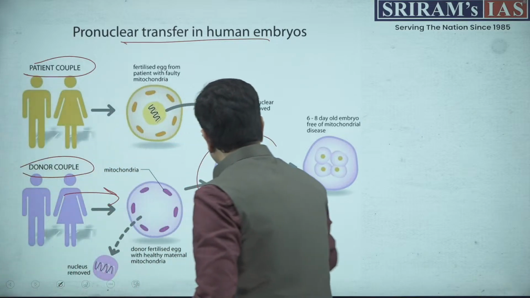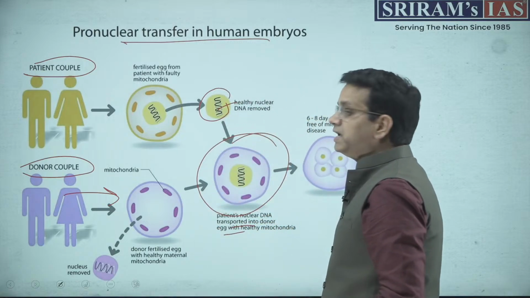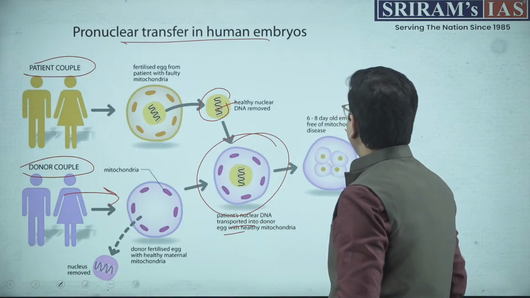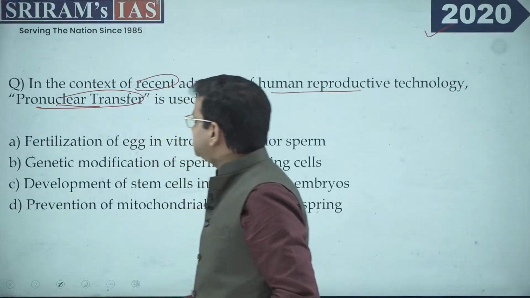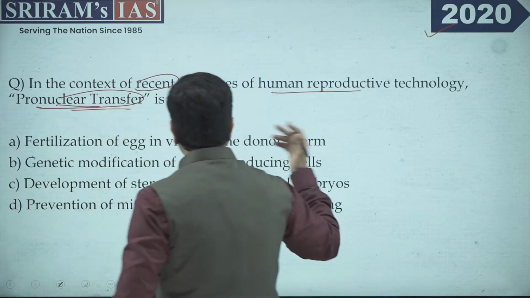Now you can see in this image where the patient's nuclear DNA is transferred into the egg with healthy mitochondria. This is where the replacement takes place, and after 6 to 8 days the mitochondrial disease gets removed. Now, to answer this question, it was asking about pronuclear transfer, where the mitochondria is being transferred.